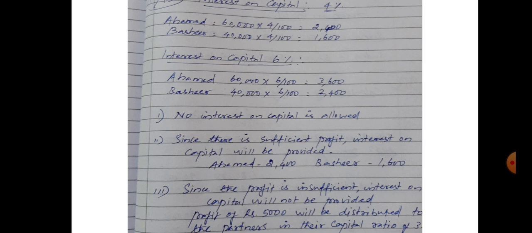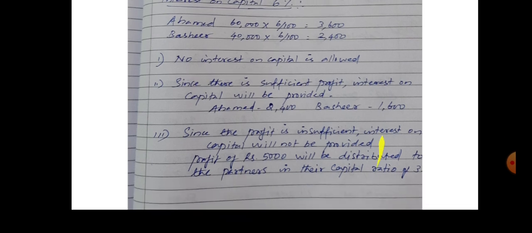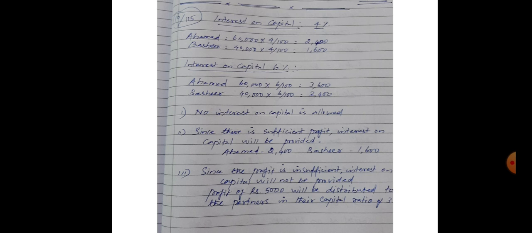In this case, the firm's profit is rupees 5,000. The profit of rupees 5,000 will be distributed to the partners in their capital ratio. So what is the ratio here? The capital ratio is 3:2. Clear? This is the answer of sum number 10.